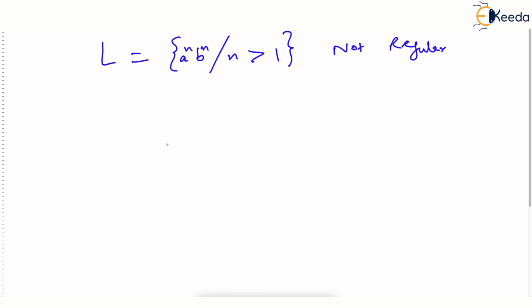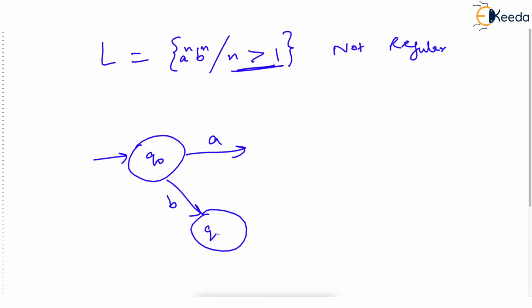Let's look at one more problem that we actually solved using the pumping lemma. L is equal to a raised to n, b raised to n, such that n is greater than 1. You know this is also not regular. But what does our intuition say? If you construct a DFA, since n should be greater than 1, there should be at least one A. The first letter has to be A, and if the first letter is B, send it to the dead state, because the string cannot start with B.